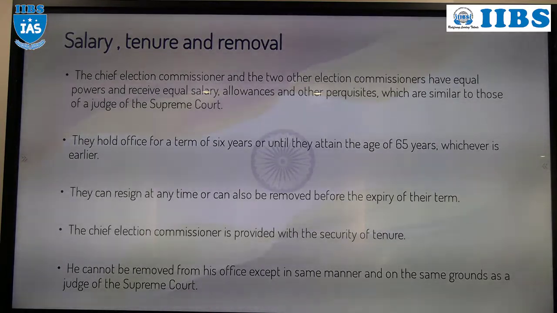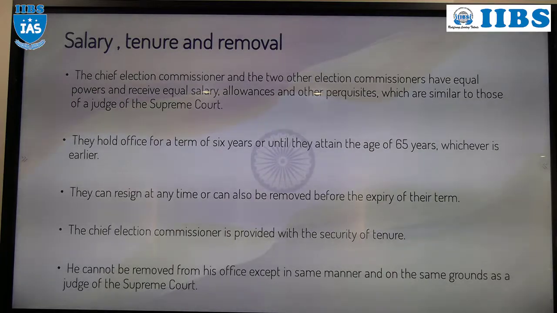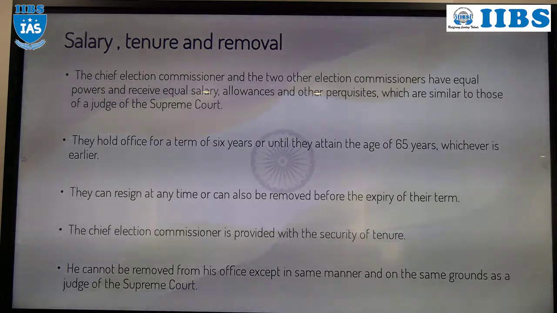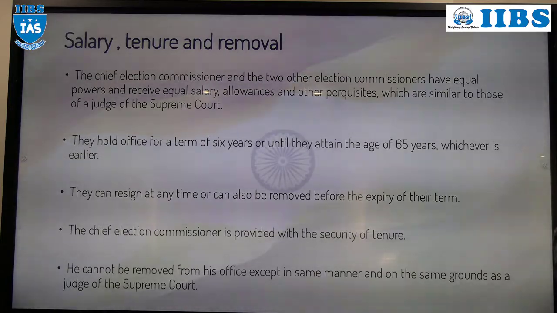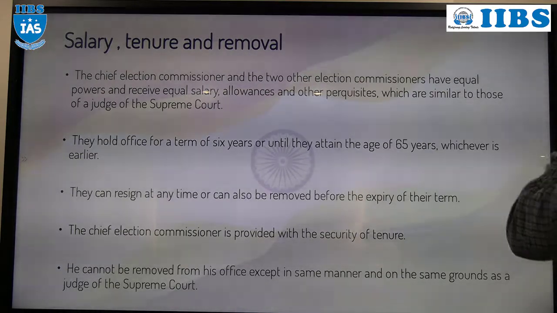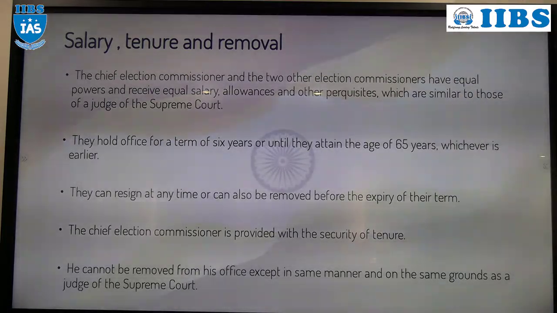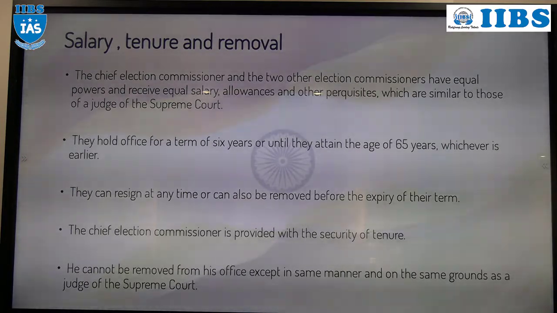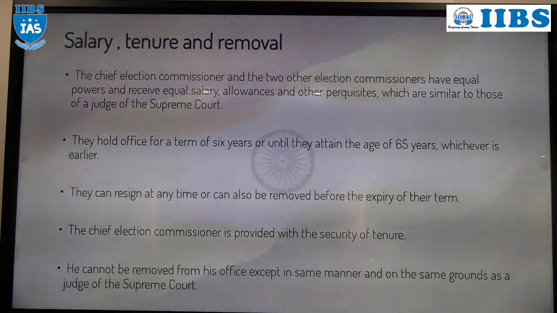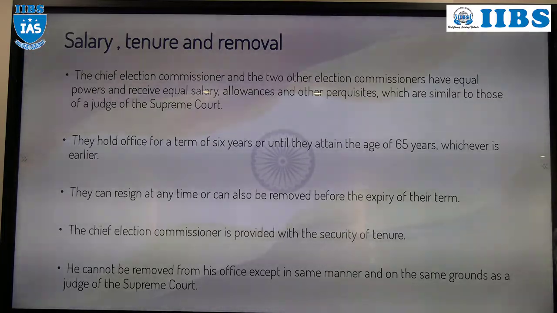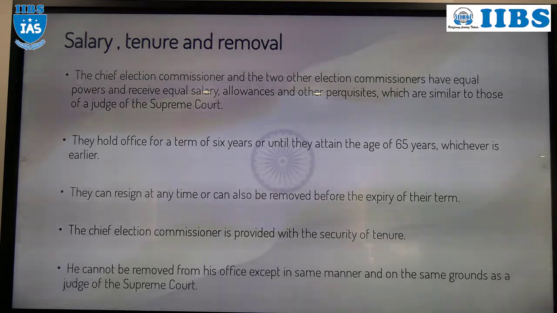But the thing is that other members can be removed by the President. Other election commissioners can be removed by the President after consultation with the Chief Election Commissioner. But what about the Chief Election Commissioner? The Chief Election Commissioner has a security of 6 years of tenure. Can he be removed before the 6 years of tenure?